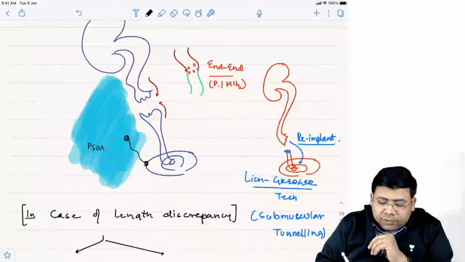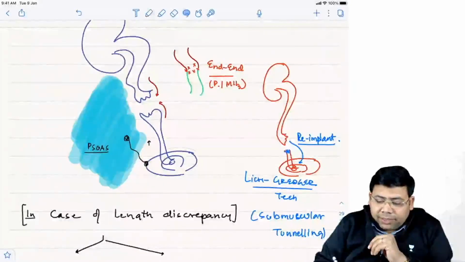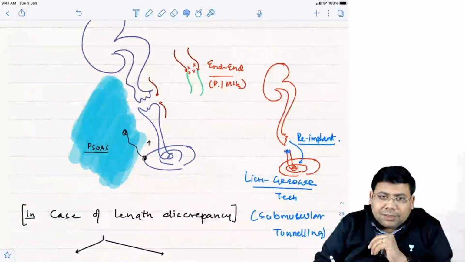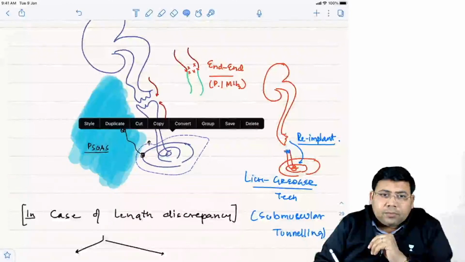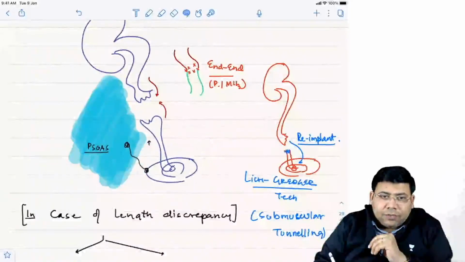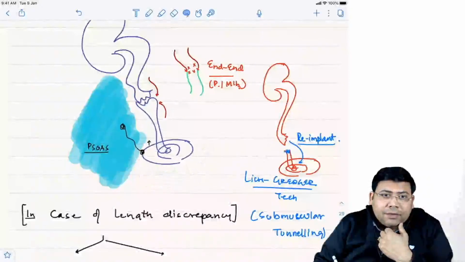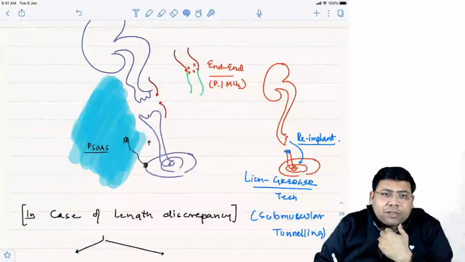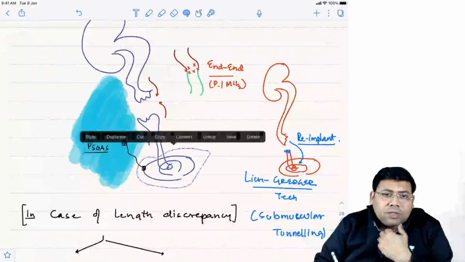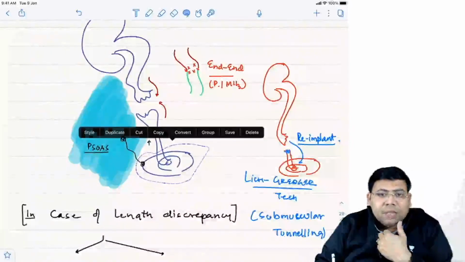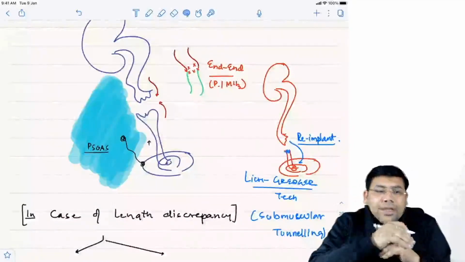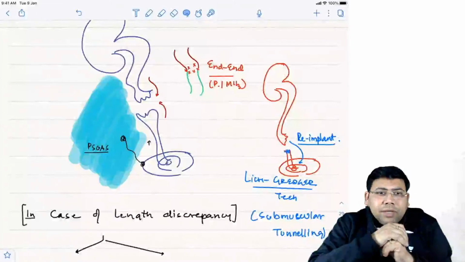When you do this, by taking this bite, what are you doing? Try to understand. You are taking this system up. Can you see? Earlier it was here. Now by suture fixating it, you are bringing it up. What is this known as, students? This is known as a bladder hitch.